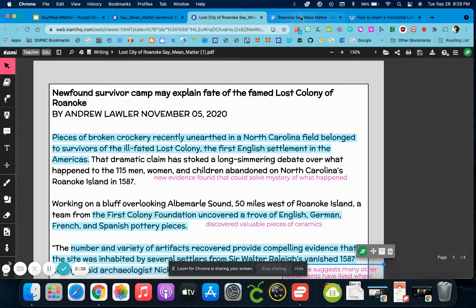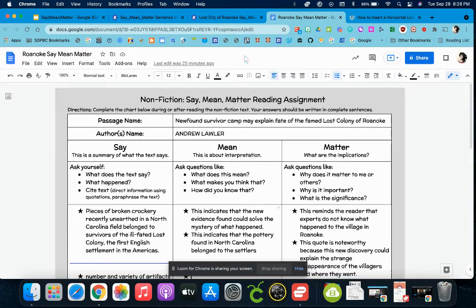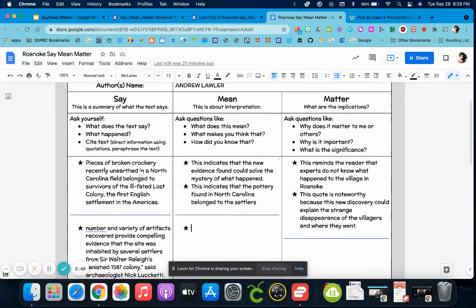Now I'm going to use my Say Mean Matter graphic organizer. The first thing I'm going to do is type in my title and my author. Then I want to make sure I use a bulleted list or a numbered list to keep track of my evidence and then what it means and matters. It helps for readability.